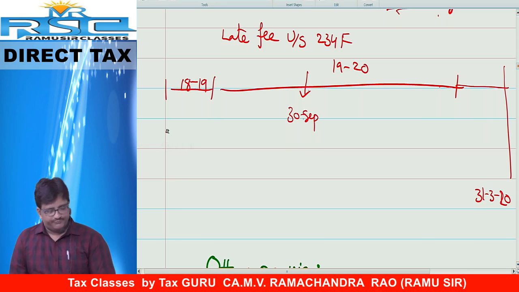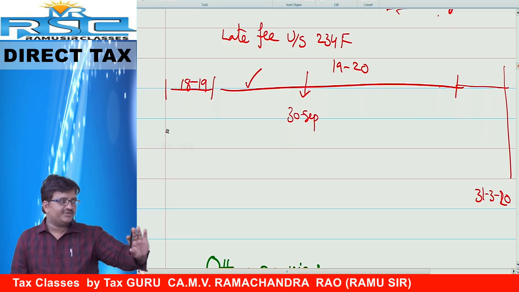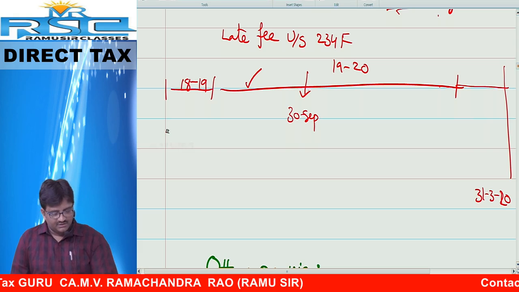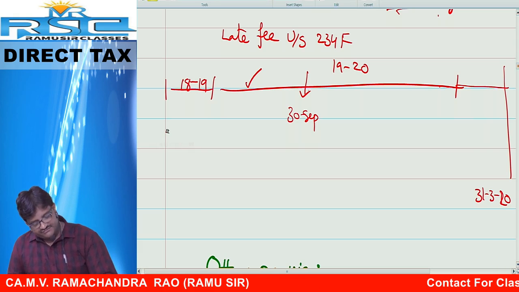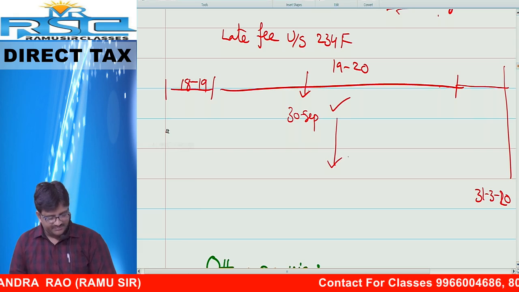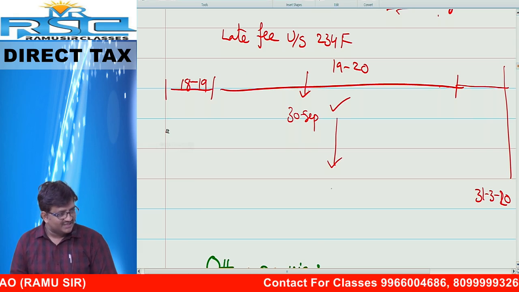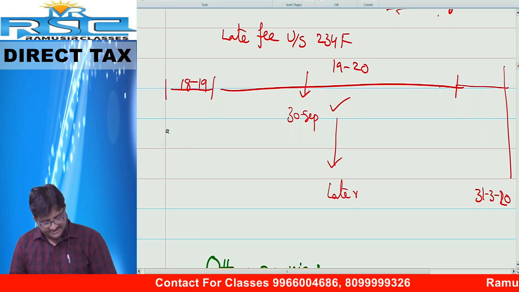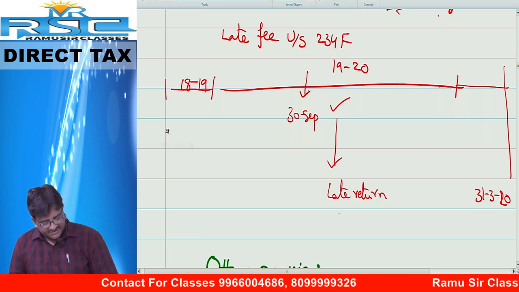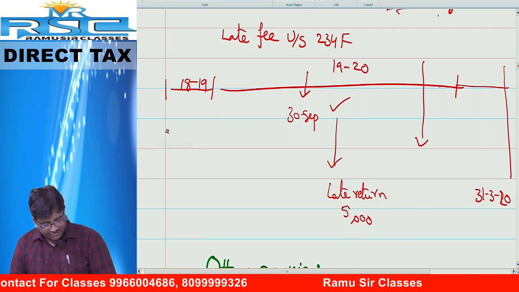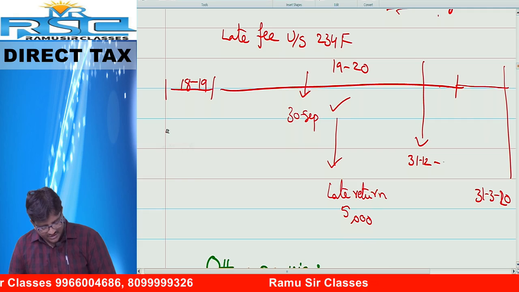Any person who filed within that time, then there is no imprisonment, no prosecution, there is nothing. Suppose the person filed the return after 30th September, then it is called a late return. For that, the fine is 5,000 rupees, provided you file before 31st December of the assessment year.